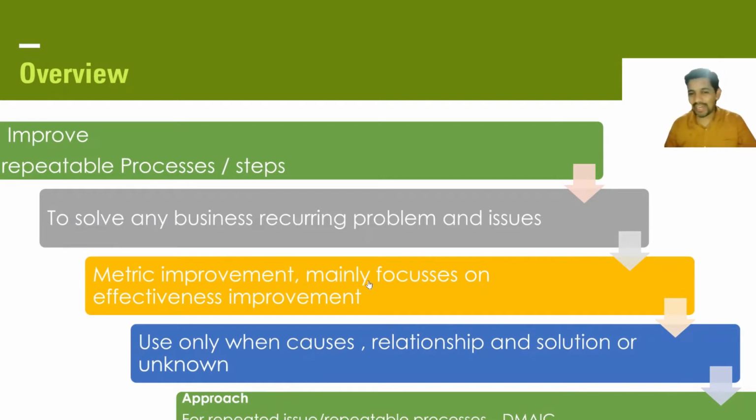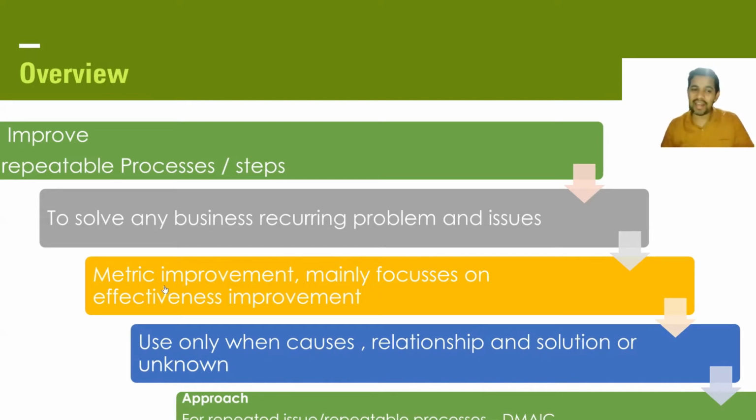Mainly, it focuses on effectiveness because you have two sides. One is called Lean, one is called Six Sigma. Lean focuses more on efficiency, like speed and all that. Six Sigma focuses more on effectiveness. When you have any recurring issues or repeated problems, the best tool to use is the Six Sigma methodology.